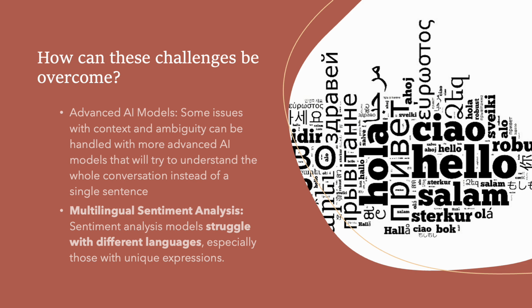But there are many ways that these models can actually fix these issues. An example is that traditional sentiment analysis can now understand the full context of a sentence by using models like GPT and BERT, which understand the context of the whole conversation. So, for example, the term "that's sick" in isolation sounds bad, but AI can look at the surrounding conversation to figure out if sick means cool or bad, in a negative or positive way.